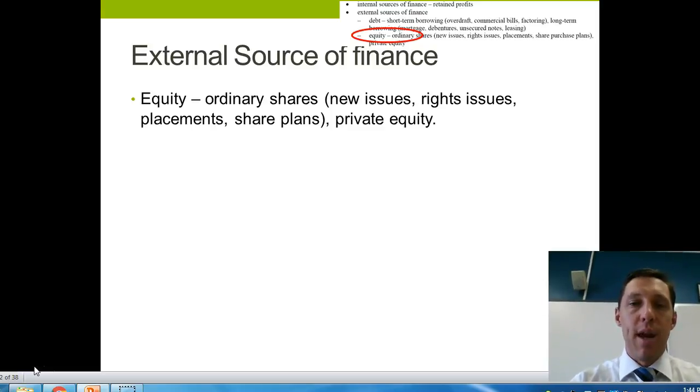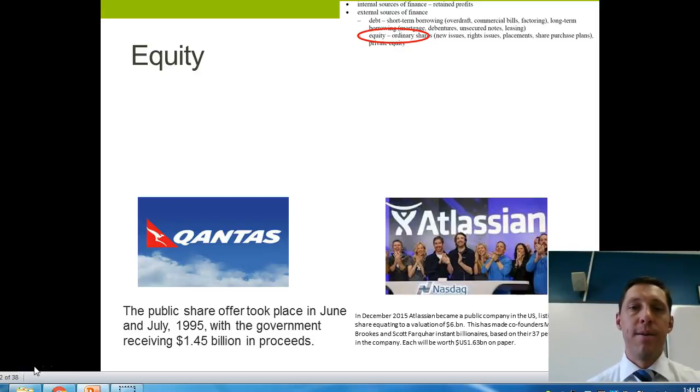Okay, so today we're going to look at equity finance. Sometimes students think, well, equity finance, is that not a source of internal finance? But it's not, because it's the organisation going outside of its borders or outside the business to see generally members of the public to get finance from them through the issue of shares. And we focus predominantly and only on ordinary shares. Okay, we'll also look at rights issues, placements, share purchase plans, as well as the role of private equity.